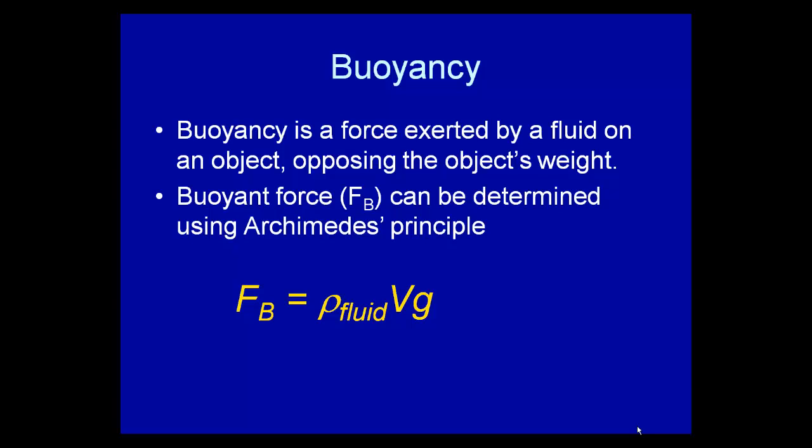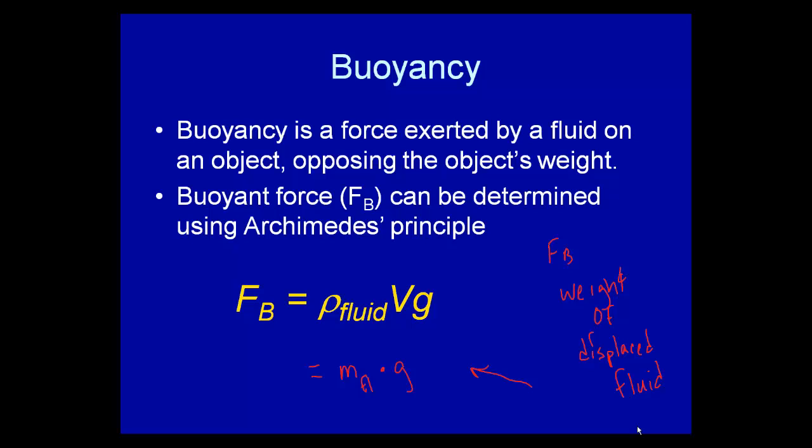Archimedes' principle says the buoyant force is equal to the density of the fluid times the volume displaced times g. Now, in reality, the buoyant force is nothing more than the weight of the displaced fluid. So in other words, however much fluid has been displaced, that's the buoyant force on an object.